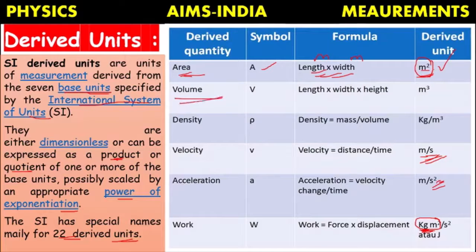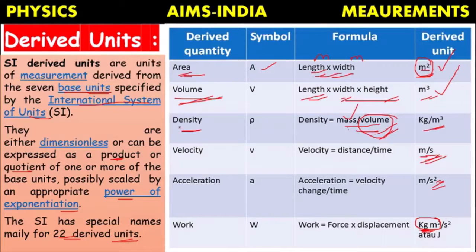In the same way, take a quantity like the volume of a room: length into breadth into height, or length into width into height. So meter into meter into meter. We can express it as meter cube. Or take the density of any object, such as density of water or density of cotton. Its formula is mass by volume. The unit of mass is a fundamental quantity, and it is kg. Here volume is a derived quantity, with the unit meter cube, as we already know. So we can write density as kg per meter cube.